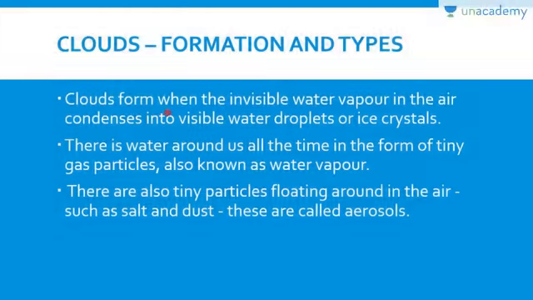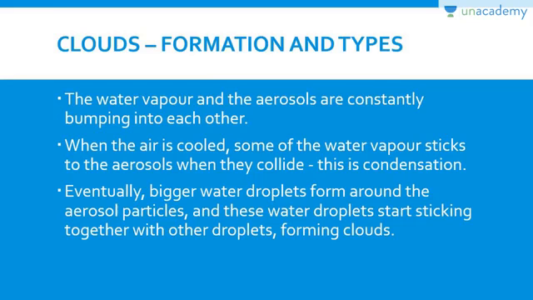So you can see it here. Clouds form when the invisible water vapor in the air condenses into visible water droplets or ice crystals, right? There is water around us all the time in the form of tiny gas particles, that is water vapor, after the process of evaporation, right? And there are also floating particles in the air such as salt and dust. These are known as aerosols. So it is along these hygroscopic nuclei that the water vapor condenses in the form of tiny water particles, right?